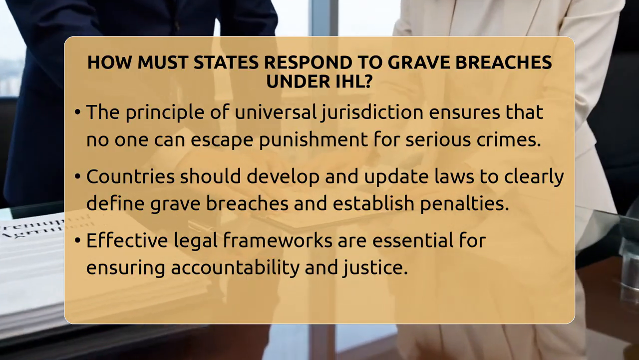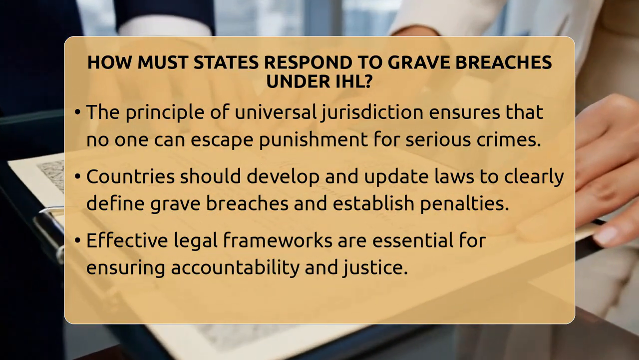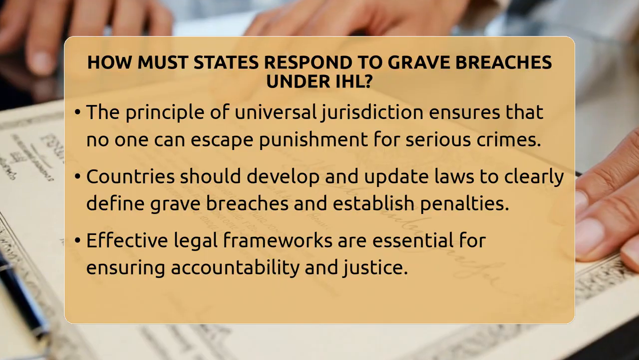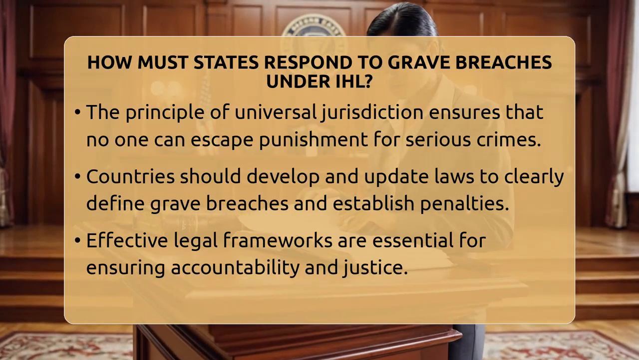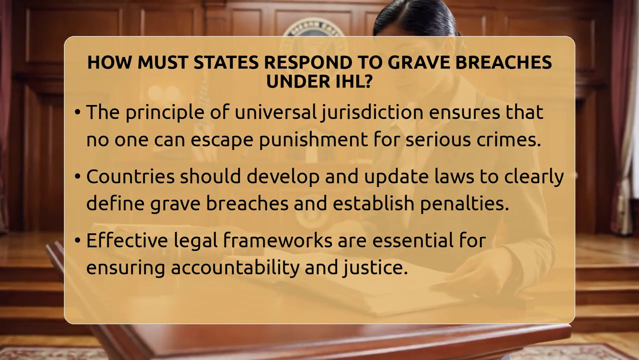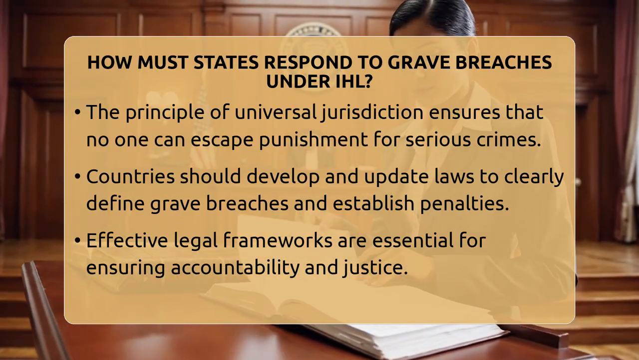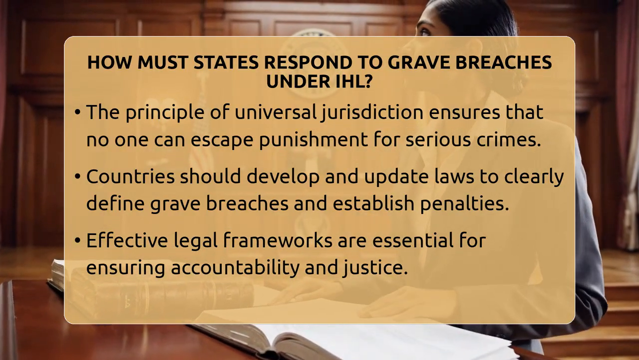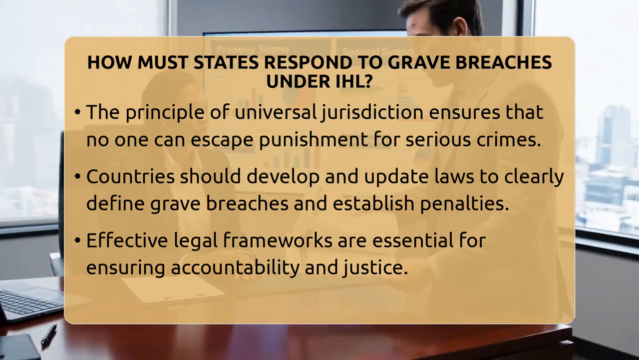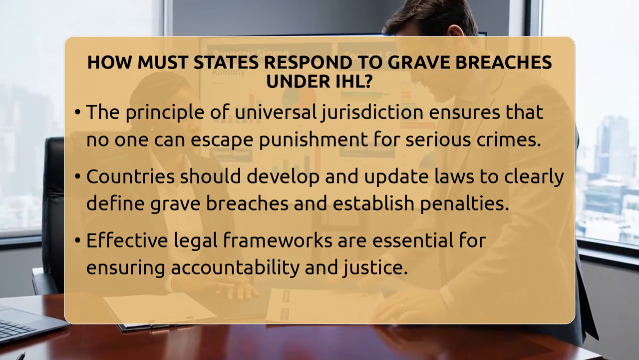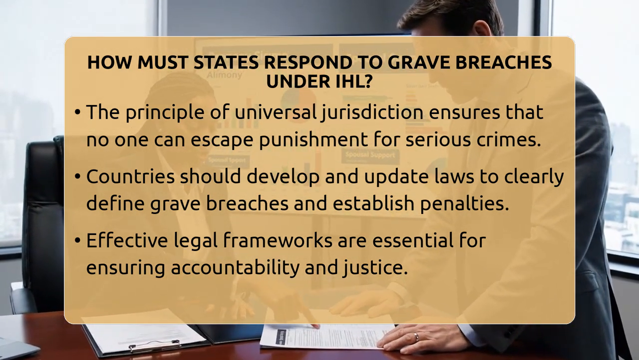Next, the state must either prosecute the suspect in its own courts or extradite them to another country willing to try the case. This is called the principle of universal jurisdiction. The goal is to make sure no one can commit serious crimes and escape punishment. It helps prevent impunity and promotes accountability.